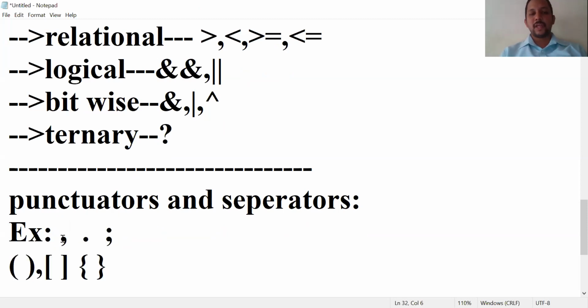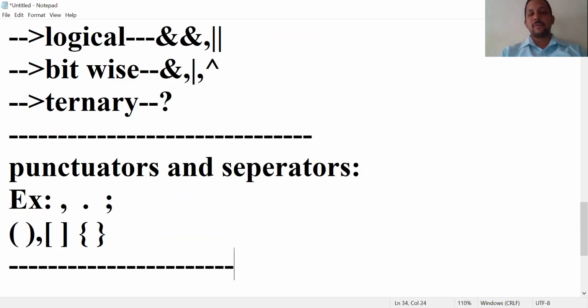To separate the statements, we use comma, period, system dot out dot, and every statement ends with a semicolon symbol. For function calls and function parameters, we use the parenthesis symbol. For arrays, we use square brackets. For any method block, opening brace and closing brace. So these are the different types of tokens in Java programming.